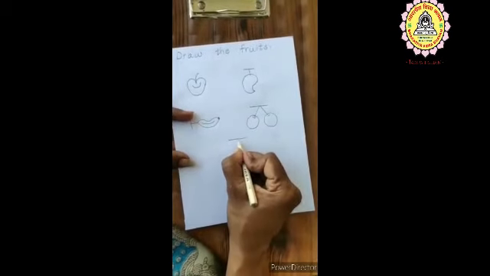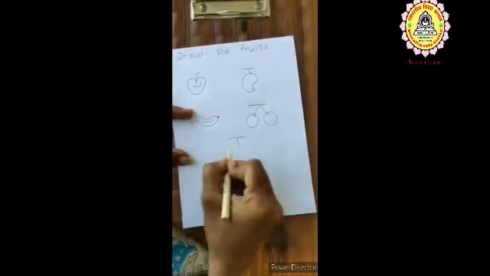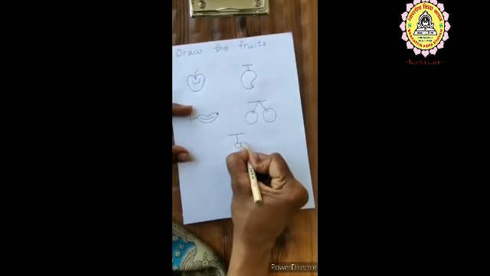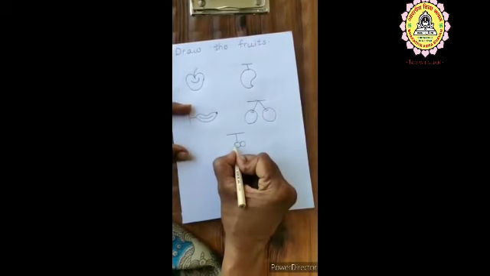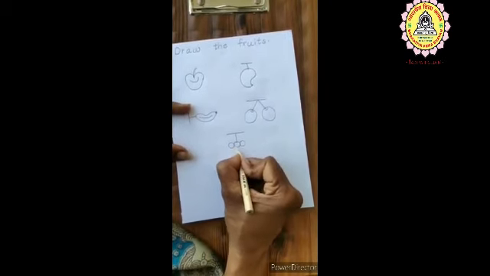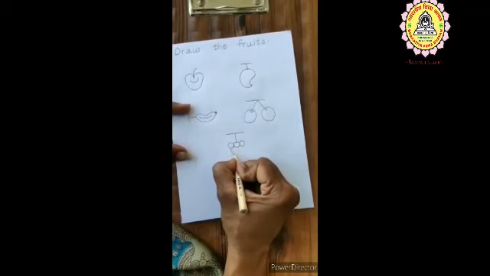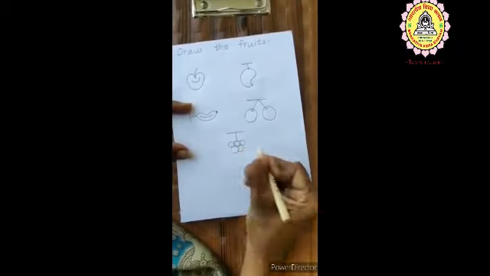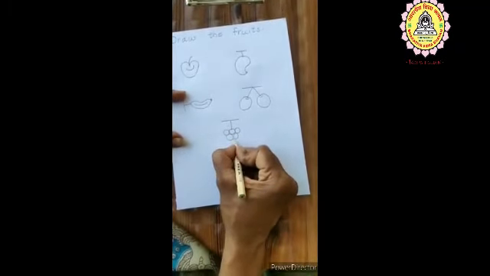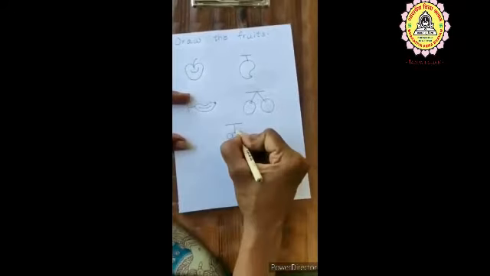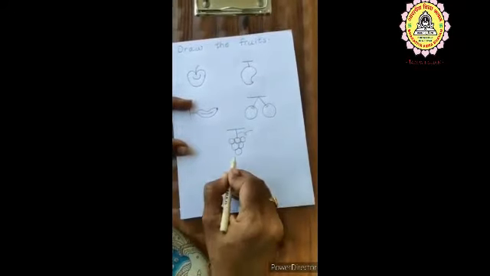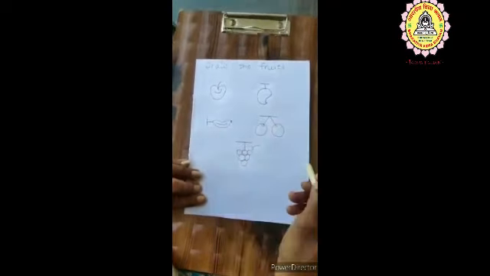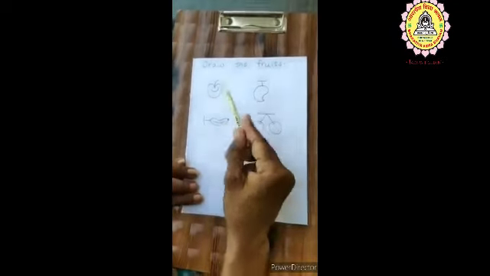Again the same sleeping line. Again a straight line. You draw a small circle here. Attach to this and you draw one more circle this side. And to this side you draw one more circle. Now you attach these 2 circles and you draw one more circle. In the same way, these 3 circles you attach and you draw one more circle. At the last, these two circles you attach and you draw. Like this. Okay, children? These are grapes. Children, now I have taught you how to draw the fruits.